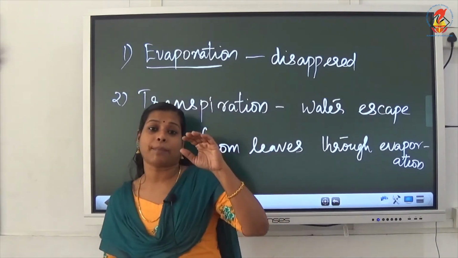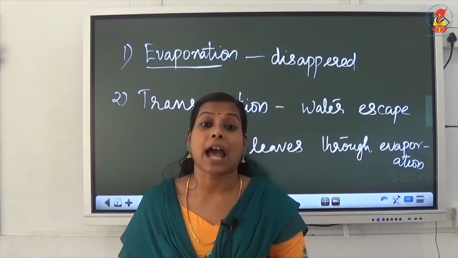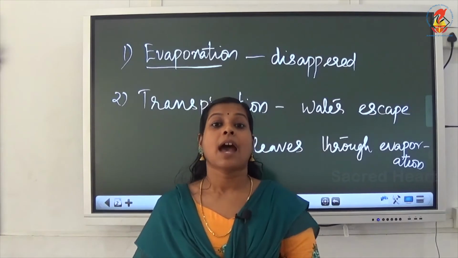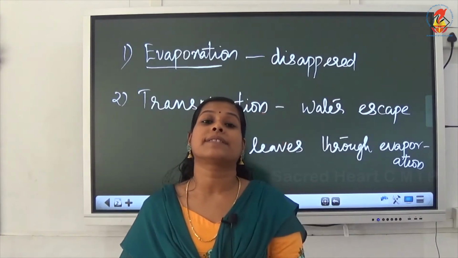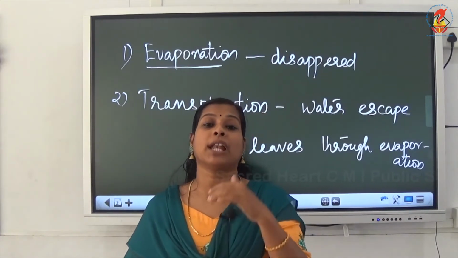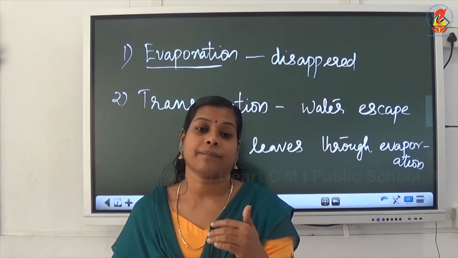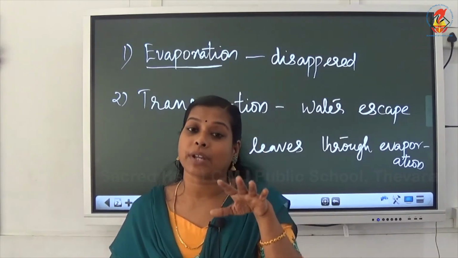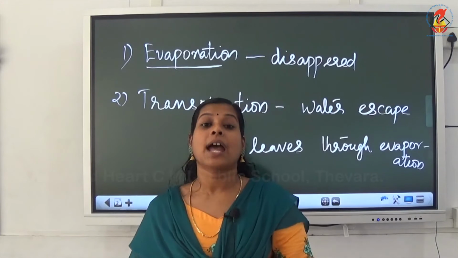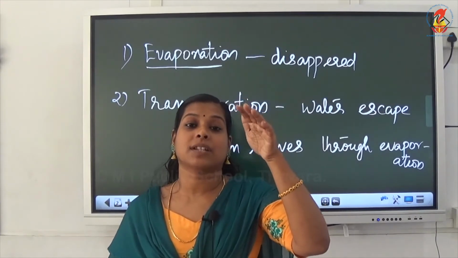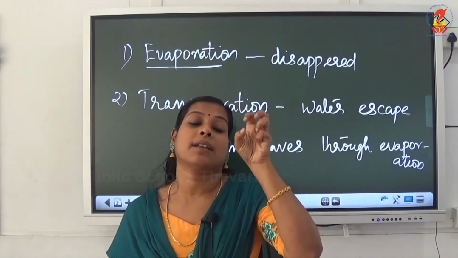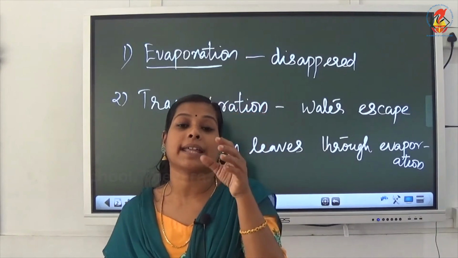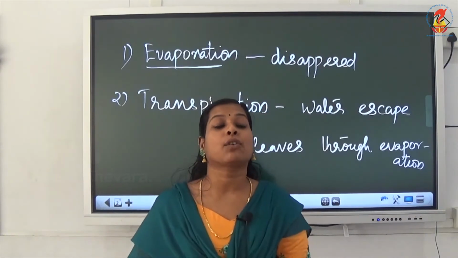This water vapor will reach high altitudes. At high altitudes, the water vapor will condense. The temperature will be very low there, and when the temperature is less, this water vapor will condense back to tiny drops of water.